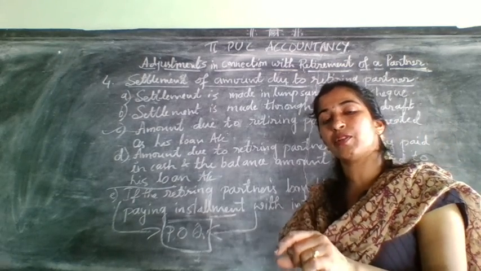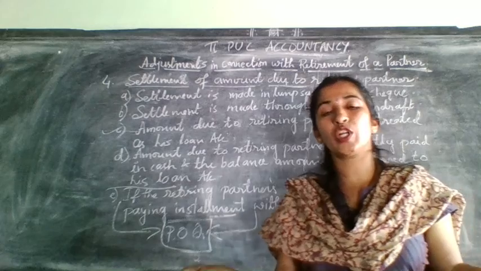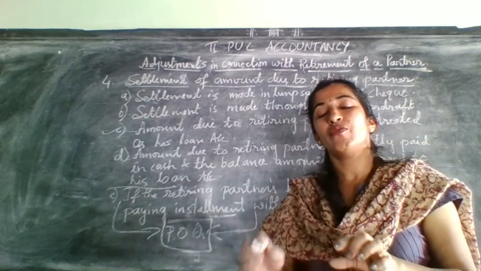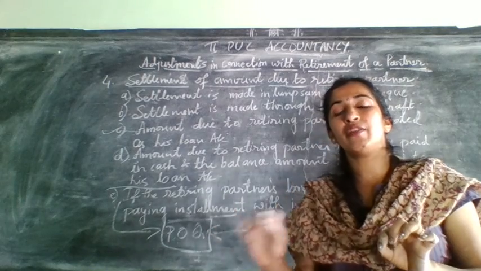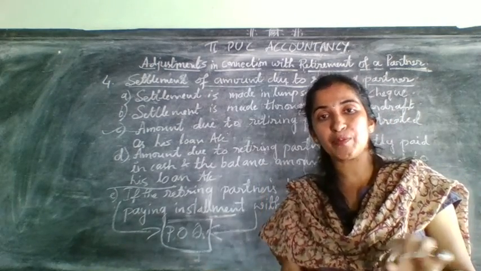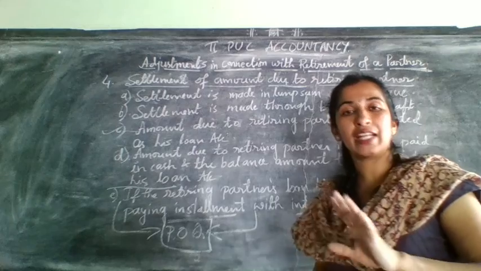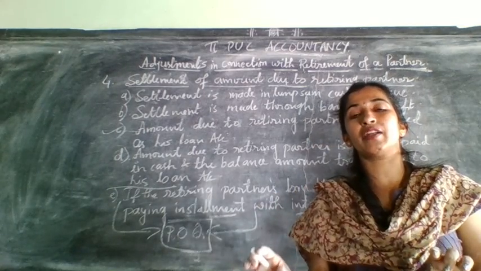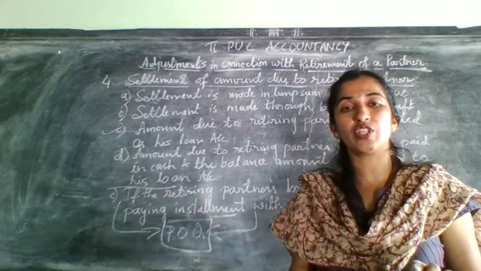That total capital of the firm should be divided among the remaining partners, leaving the retiring partner. You need to consider only remaining partners in their new profit sharing ratio.